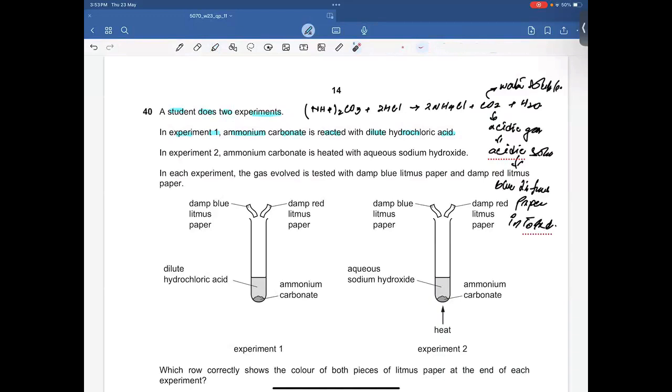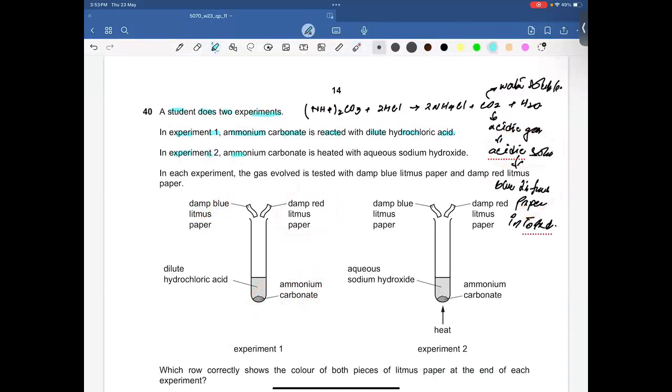So this is your dilute hydrochloric acid. This is your ammonium carbonate. You have damp red litmus paper. You have damp blue litmus paper. Obviously, it is an acidic gas, so it cannot change damp red litmus to blue, but changes blue litmus paper into red. So that's right. Now we have another experiment.